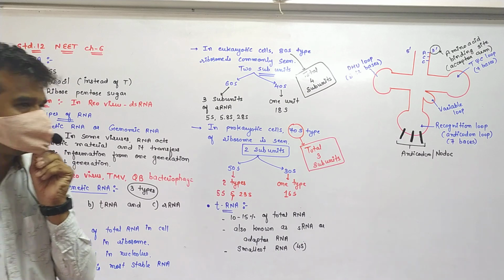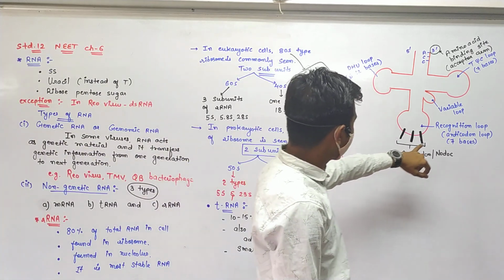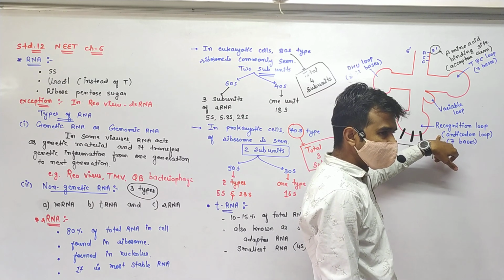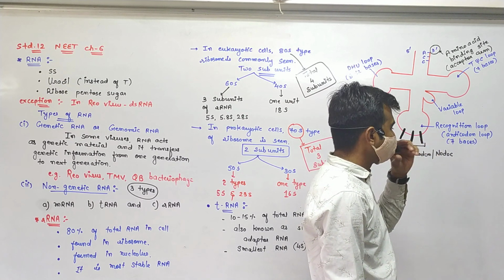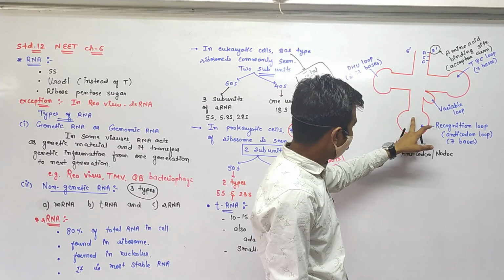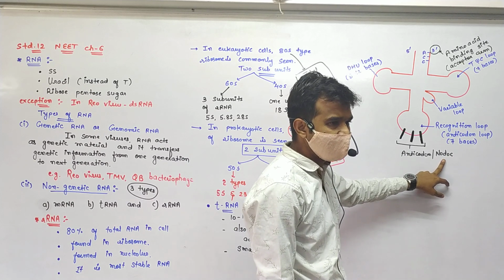At the bottom of it, the loop is known as the recognition loop, or the anticodon loop. Anticodon loop. Okay? And it carries 7 bases. So the anticodon loop is also known as NODOC.